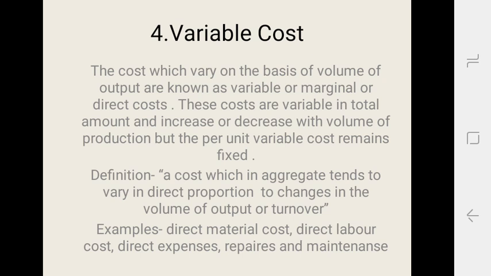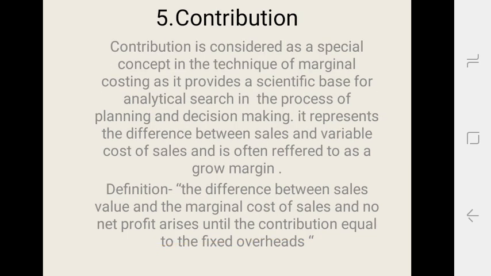Variable cost. According to the ICMA London, variable cost is defined as a cost which in aggregate tends to vary in direct proportion to the change in the volume of output or the turnover. As you can see, when output increases, variable cost increases, and when output decreases, the variable cost also decreases. Some examples of variable cost are direct material cost, direct labor cost, direct expenses, repairs and maintenance. And the next concept is contribution.